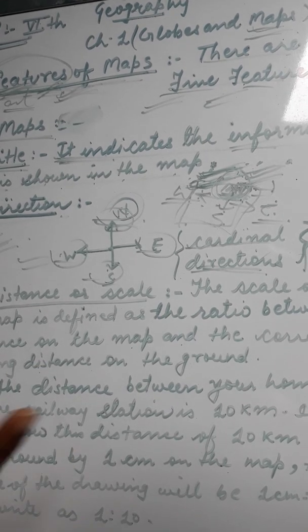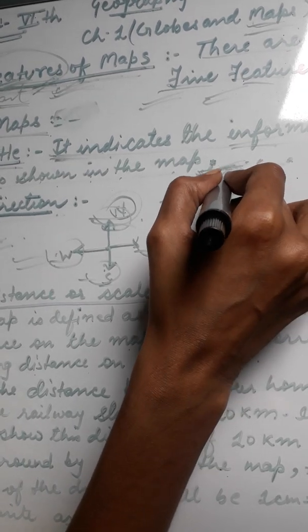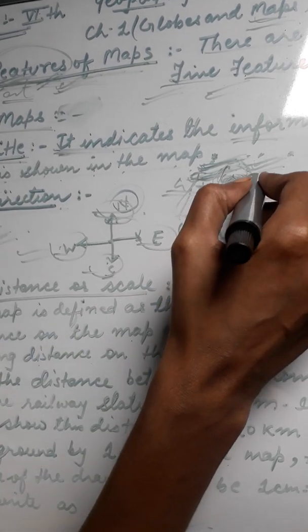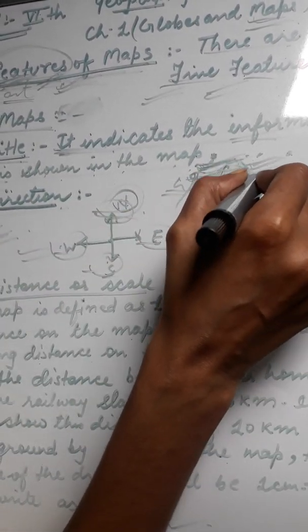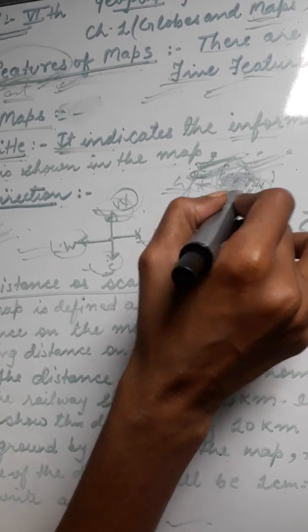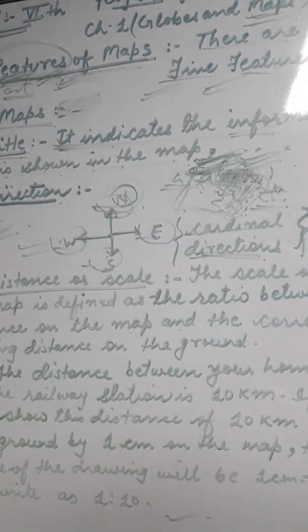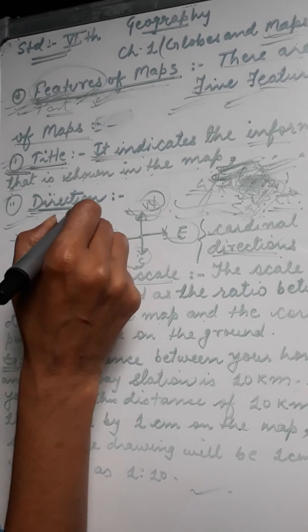So we will find direction in the map by taking north at the top of the map. It means that the topmost part of the map we will take as north, and its opposite is south, right is east and the opposite of east is west. So I think your point of direction is now clear.